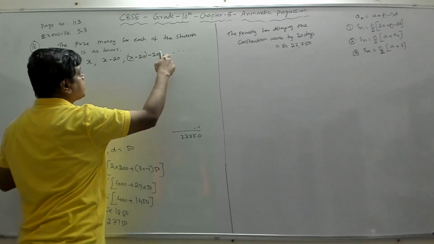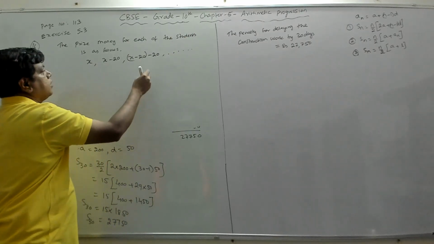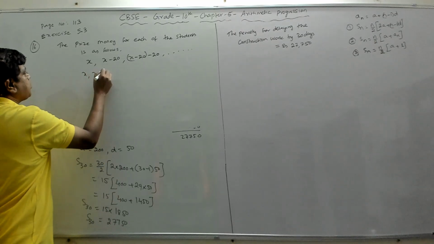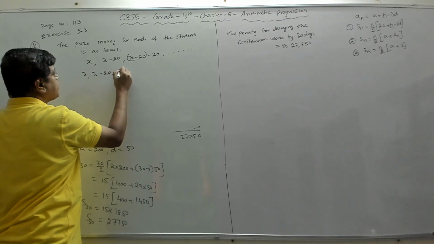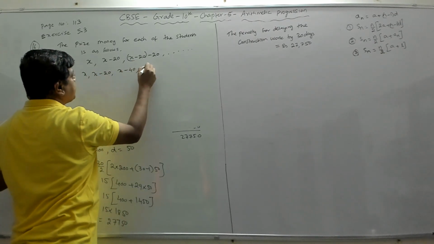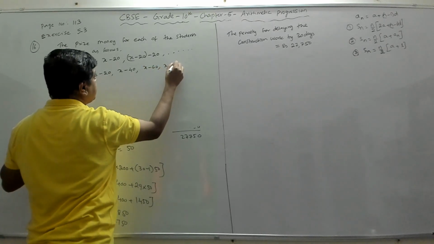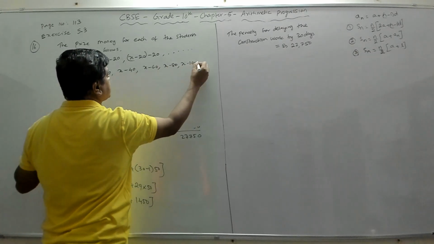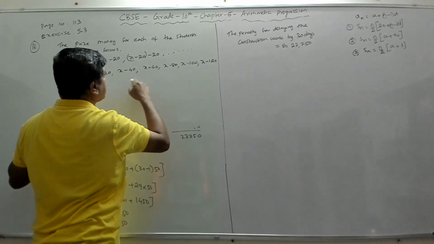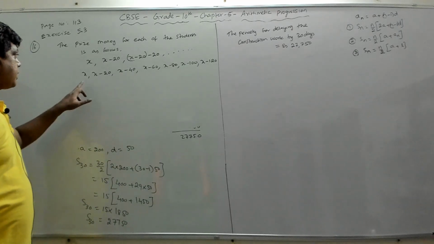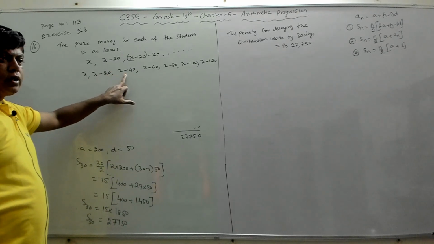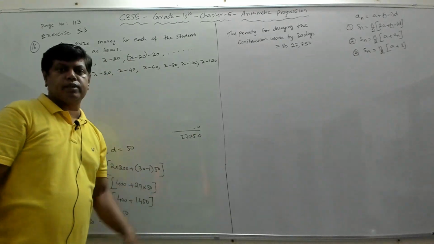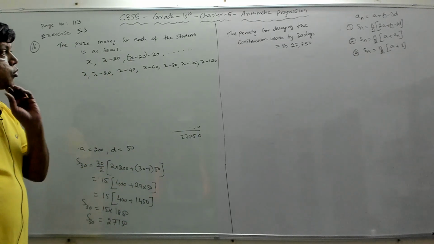The fourth prize will be this prize minus 20. So if you do this, it will become x, x minus 20, x minus 40, x minus 60, x minus 80, x minus 100, and then x minus 120. So these are the 7 prizes. x, x minus 20, then x minus 40 because 20 less than this will be x minus 40, x minus 60, like that the prizes are given. 7 prizes are given, and the total is 700.